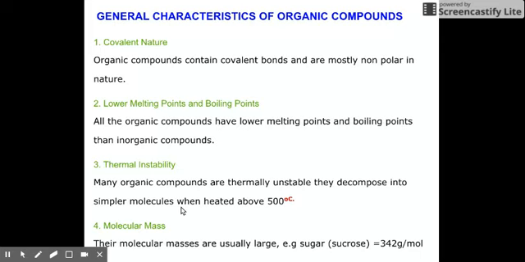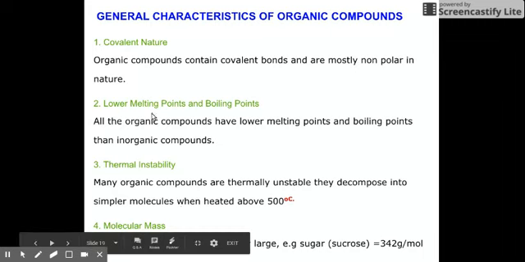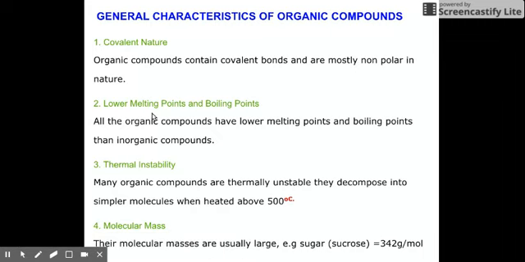Second, because covalent bonds are less strong compared to ionic bonds, that will lead to a lower melting point and boiling point for covalent compounds, or the organic compounds. So all organic compounds have lower melting points and boiling points compared to our inorganic compounds.